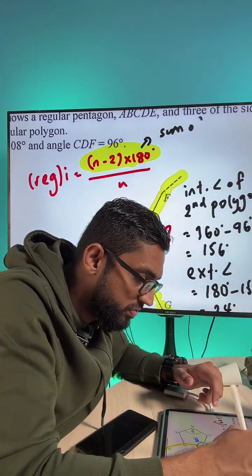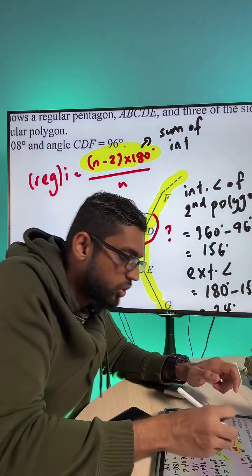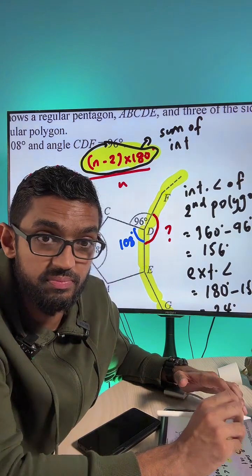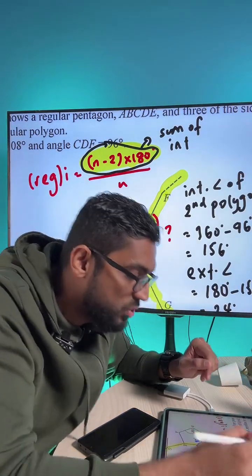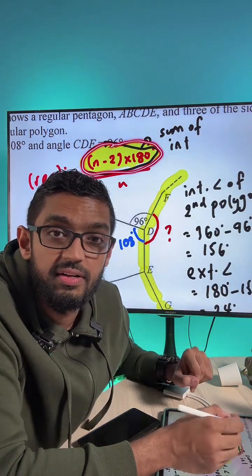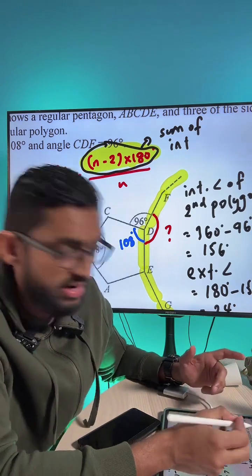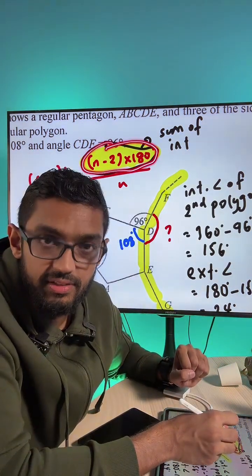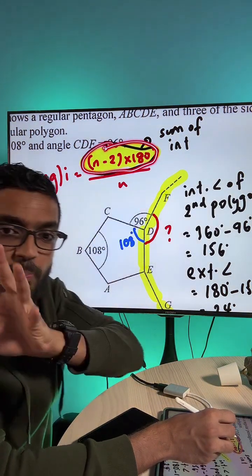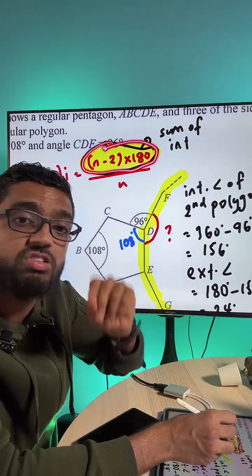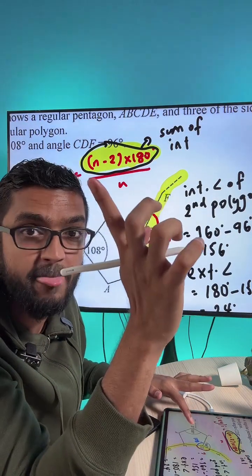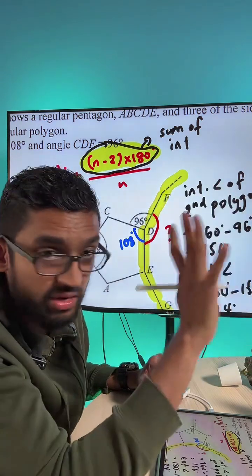Okay, this is the sum of the interior angles, just the top part. If you divide by n, you get each interior angle. This sum you can use for any type of polygon, regular or irregular. But when you divide by n, that is especially for regular polygons. Why? Because in regular polygons the interior angles are all the same, so you can divide the sum equally into n parts. For irregular, you cannot do that.